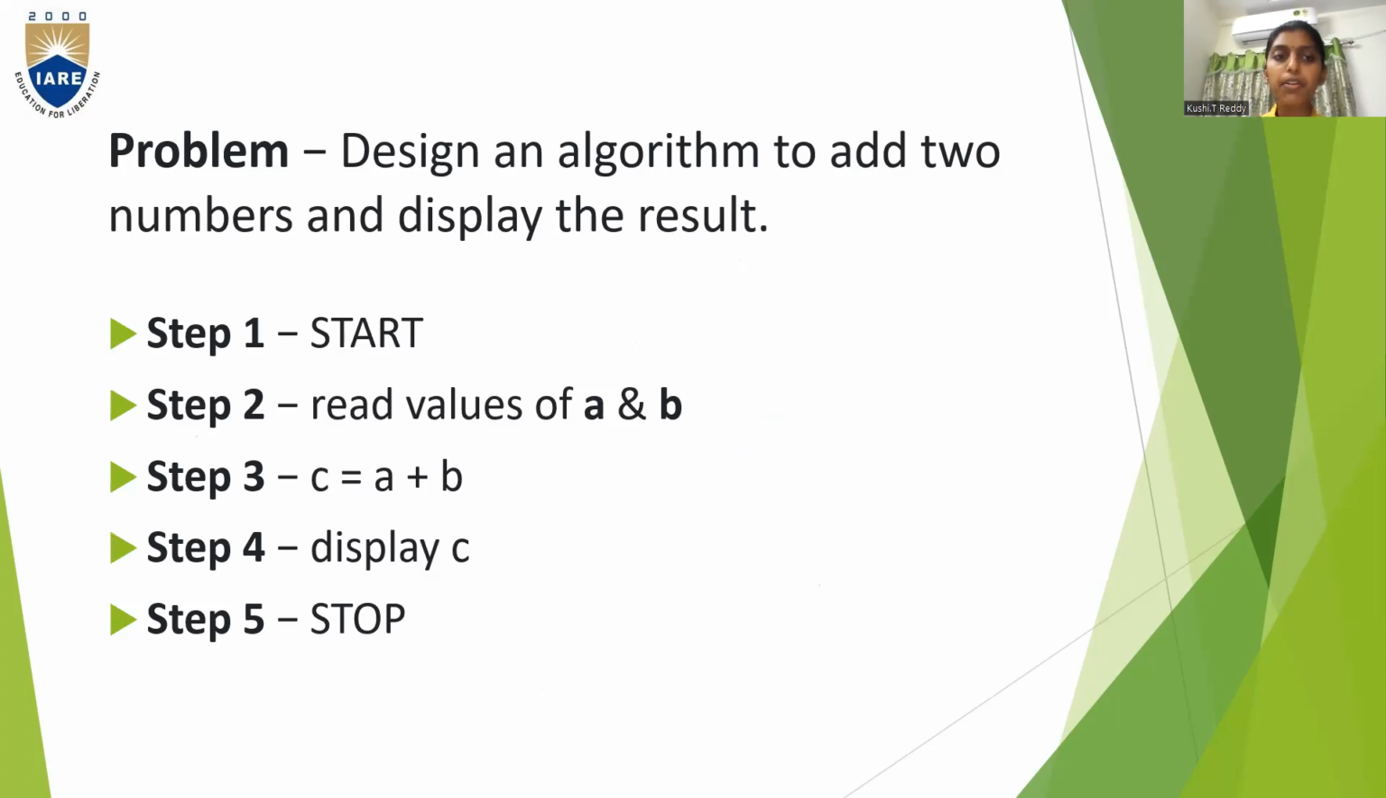So let us see an example for algorithm. Here we are going to design an algorithm to add two numbers and display the result. Generally in an algorithm, you'll have the starting point as start and the ending point as stop. So step one is start. Step two is read values of A and B. Step three is C = A + B. Step four is display C, that is, you are printing the value of C, and step five you are stopping the program. So this is one example of an algorithm. We will go into detailed examples in the coming slides.